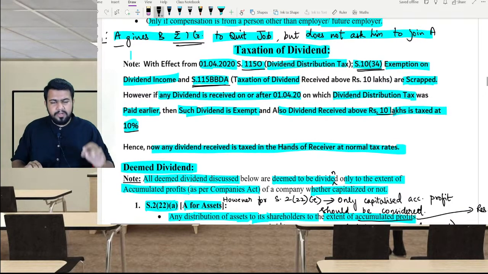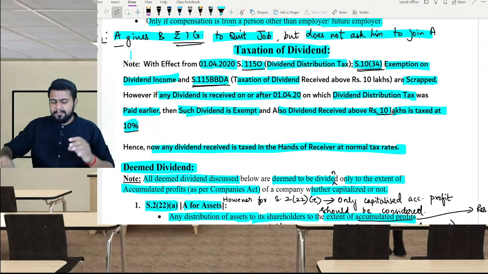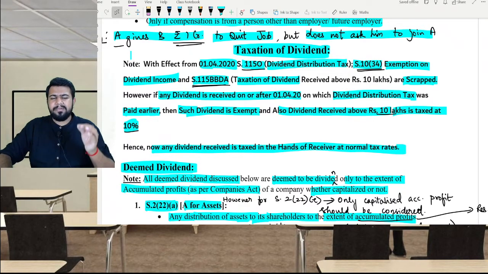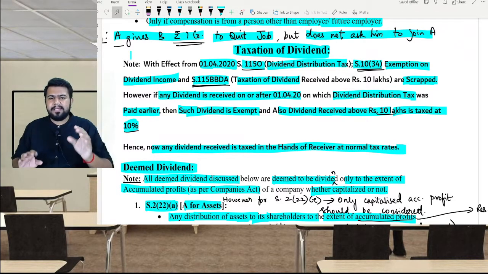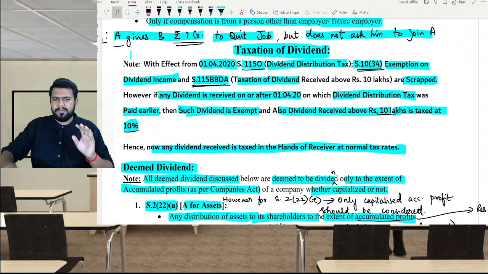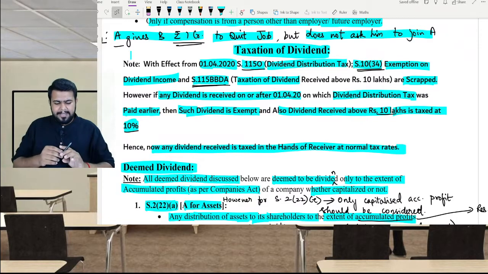So what is the new provision? The new provision is that whatever dividend is received by the assessee will be taxable under income from other sources normally. Like any other income, even dividend income is going to be taxable under the normal tax rates.